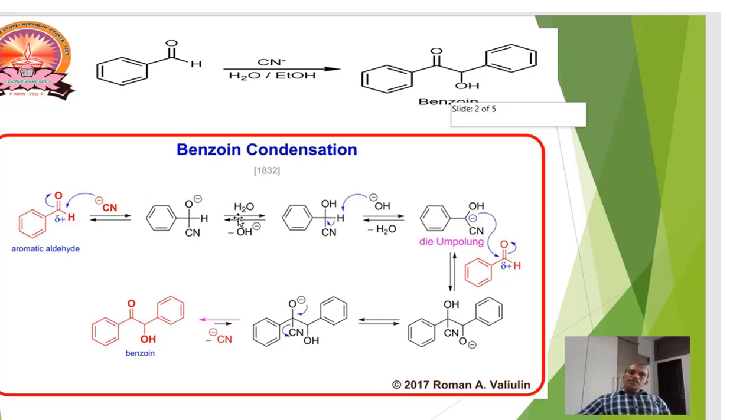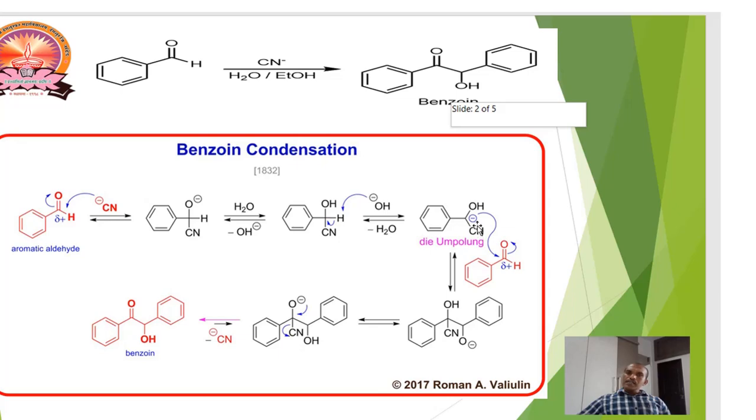Now, addition of water forms this OH group, and this OH group abstracts a proton from this, leaving the bond electrons and forming a carbanion.